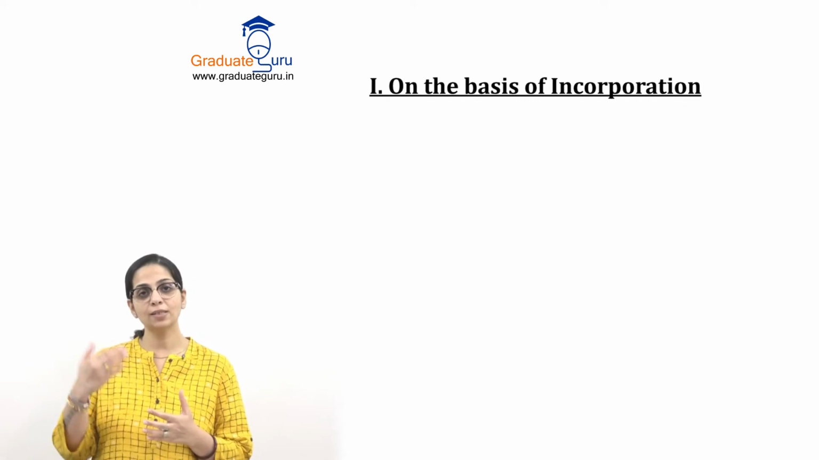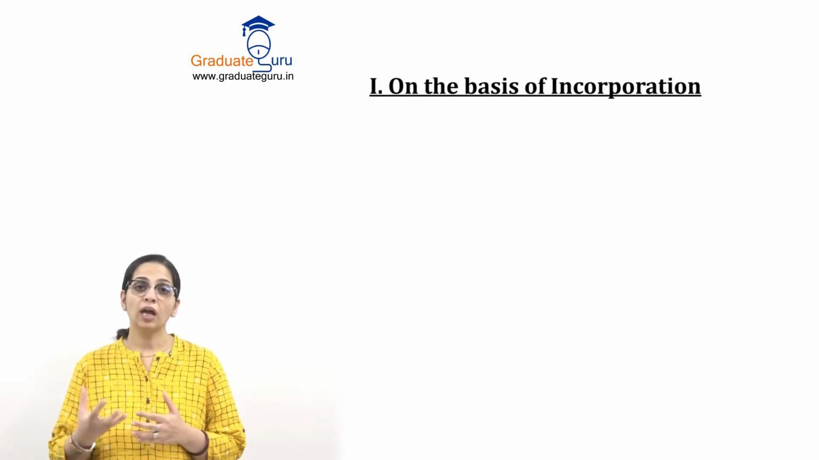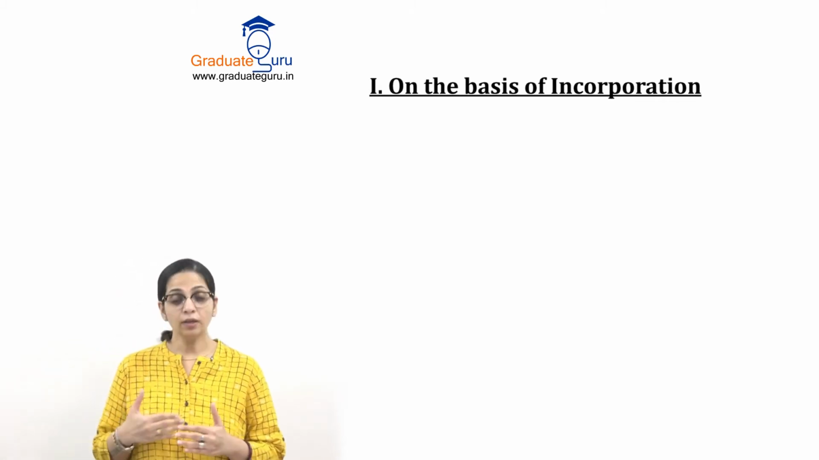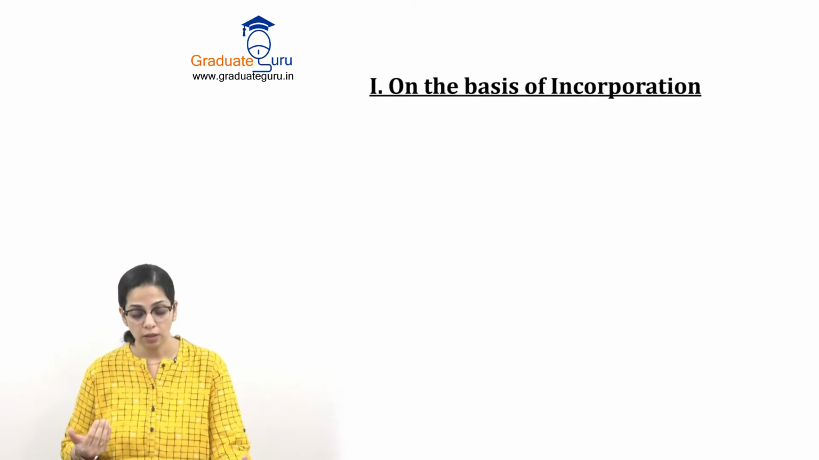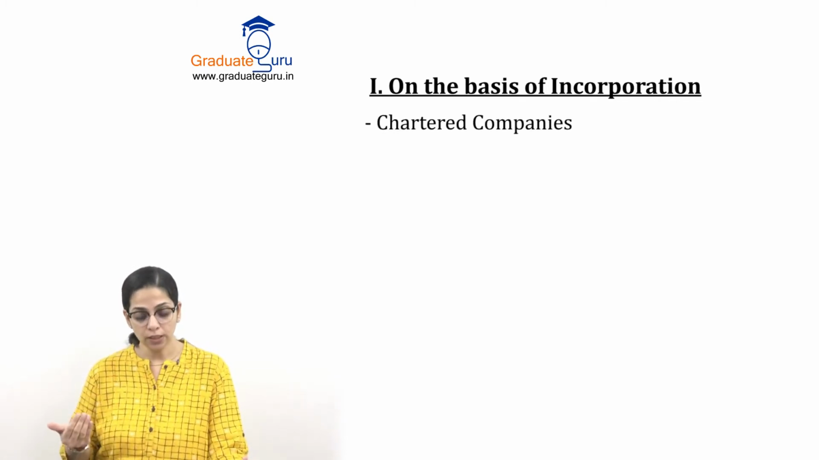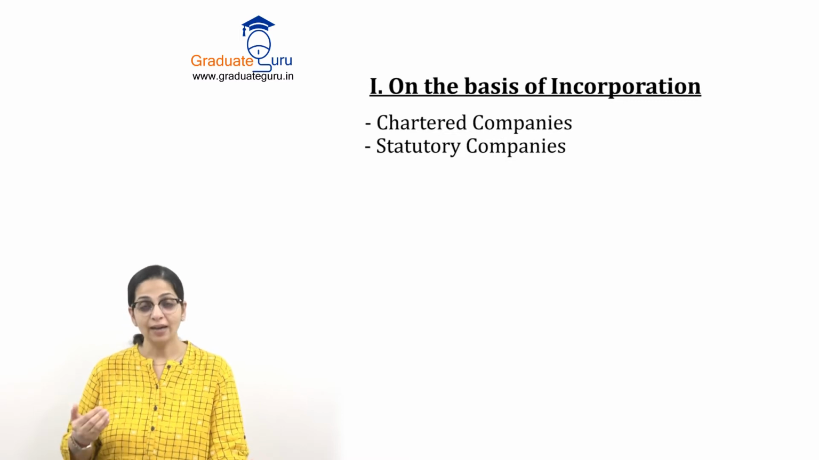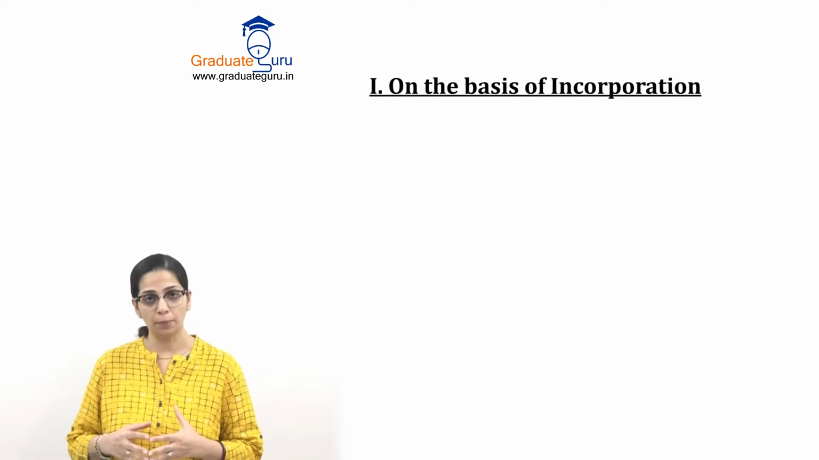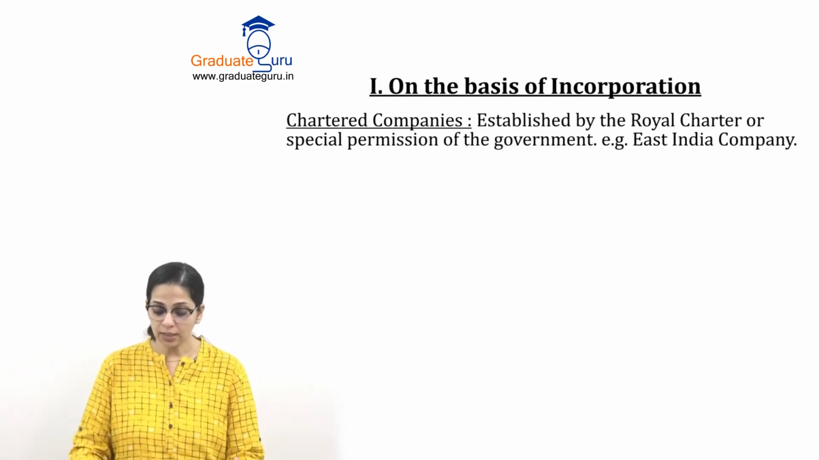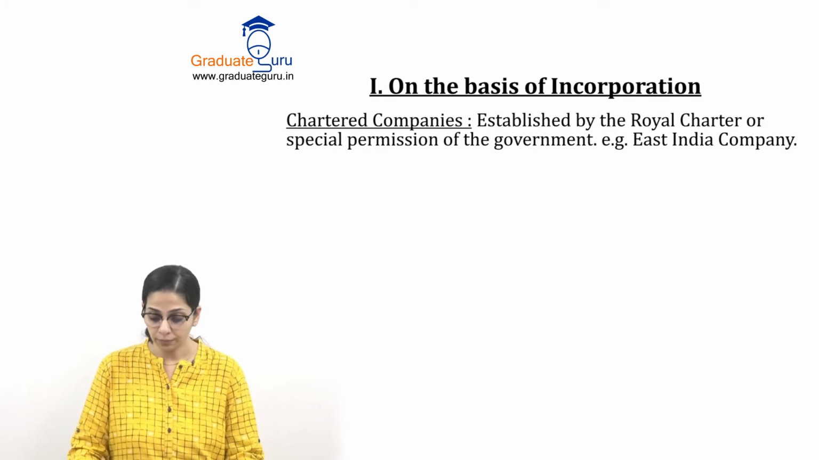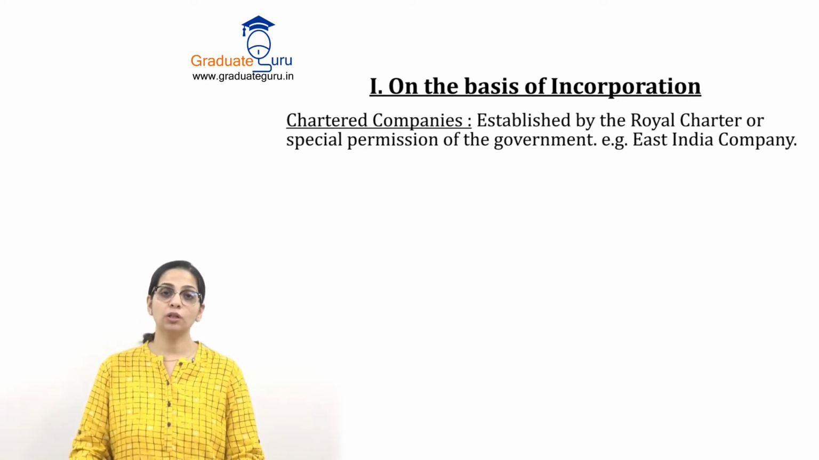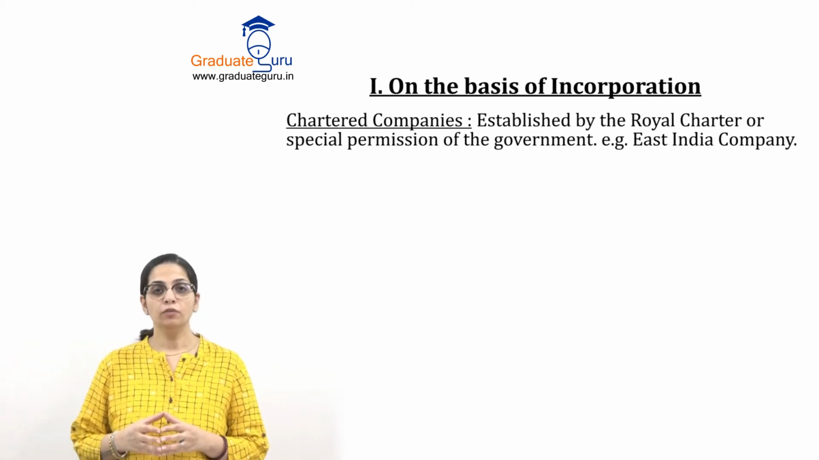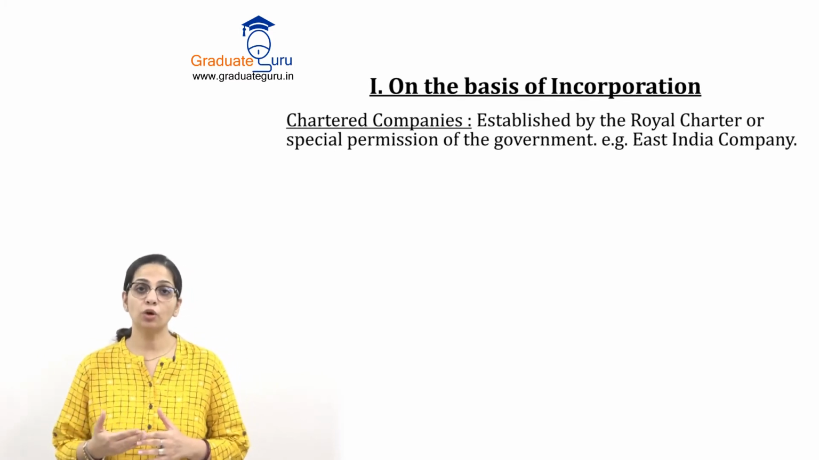So first, how will we divide companies? How they are formed, how they are incorporated, how they are created. Under that we have three types of companies: chartered companies, statutory companies and registered companies. So first I'll explain what a chartered company is. A chartered company is established by royal charter or special permission of the government. So a chartered company is basically one which is formed by a special permission of the government.